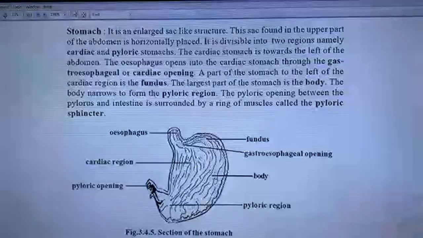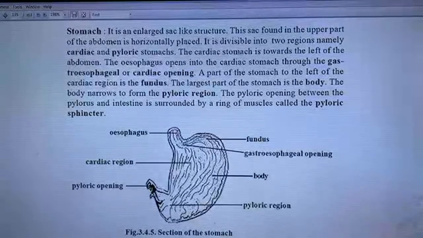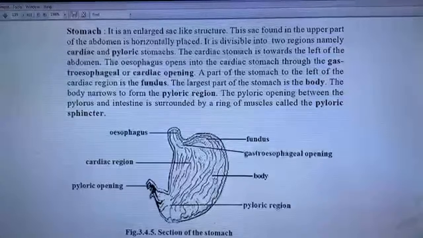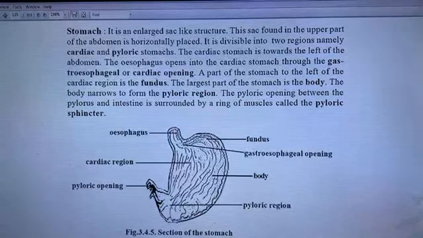A part of the stomach to the left of the cardiac region is the fundus. The largest part of the stomach is the body. The body narrows to form the pyloric region. The pyloric opening between the pylorus and intestine is surrounded by a ring muscle called the pyloric sphincter.